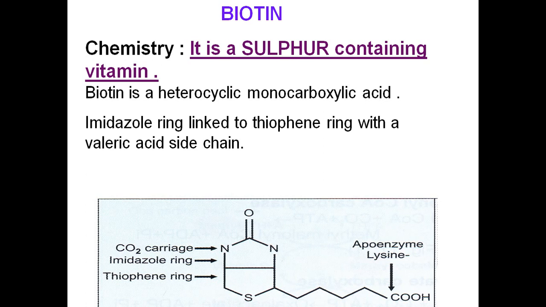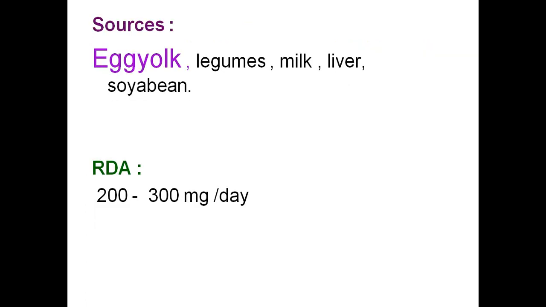So this is the structure of biotin, a water soluble B complex vitamin. This is a sulfur containing vitamin. If you see the structure of biotin, it is made up of a heterocyclic monocarboxylic acid. It consists of an imidazole ring linked to a thiophene ring. This thiophene ring is esterified with valeric acid.